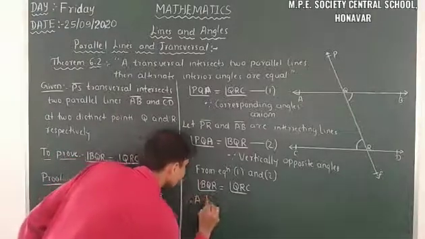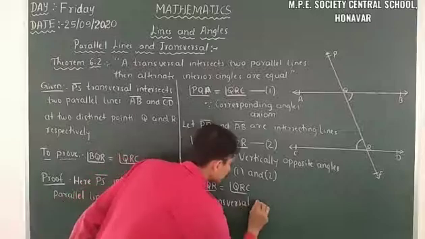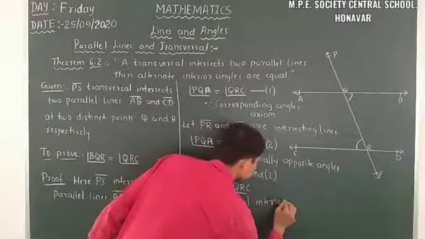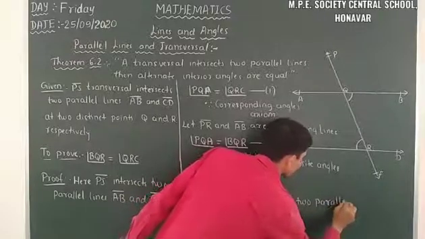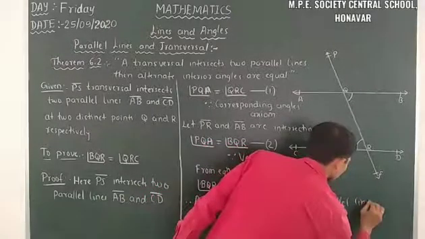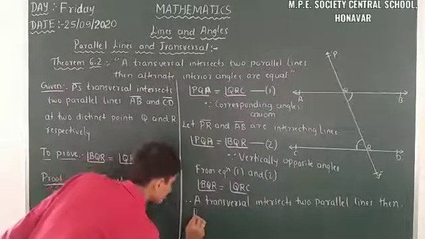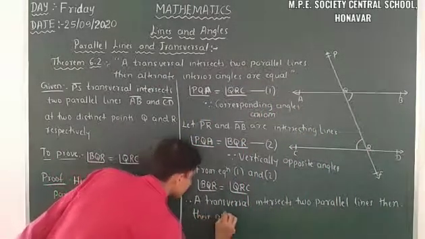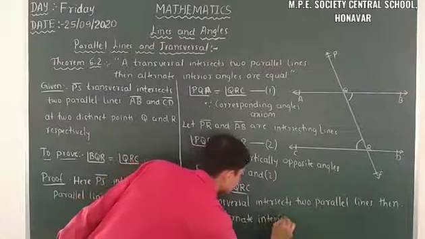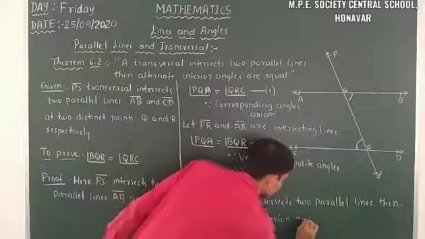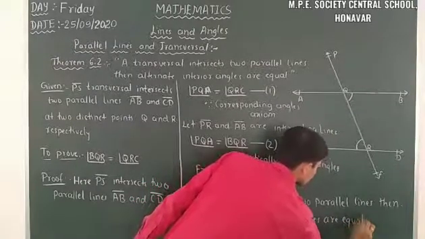Therefore, if a transversal intersects two parallel lines, then their alternate interior angles are equal.